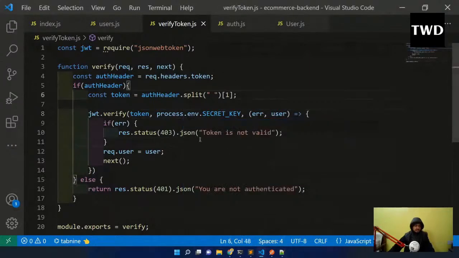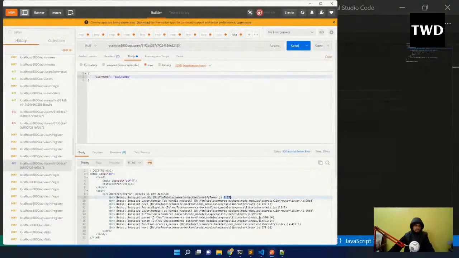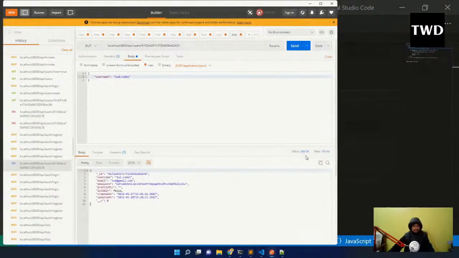Save it. Okay, now I'll send it again. Now it's a success, 200. Okay, and now I am able to update the username. So we need all those authentication and all those things. So now it is done. See, there was a small spelling mistake, and it is also telling us that, okay, that was a mistake.